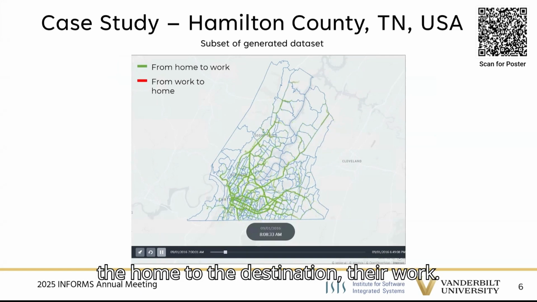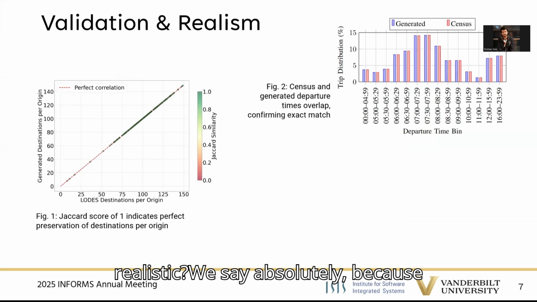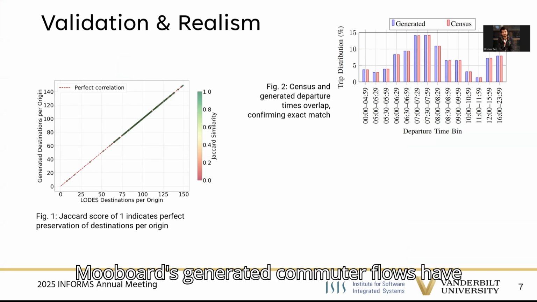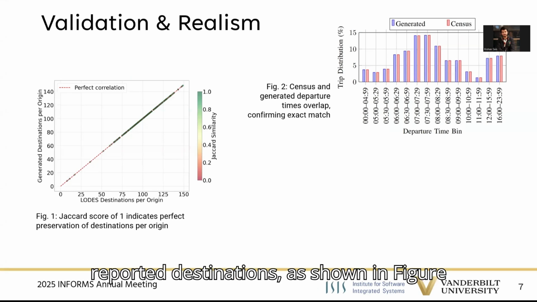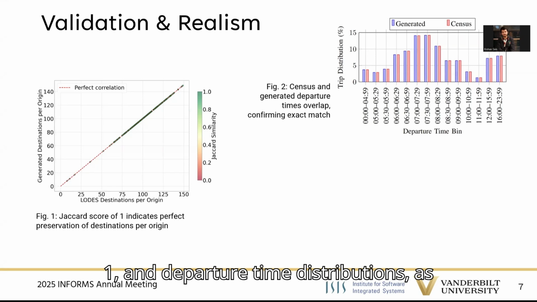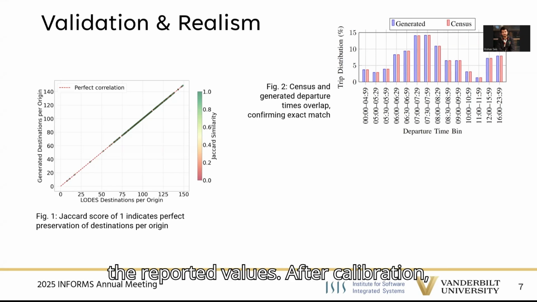the destination, their work. Now the question is, is our data realistic? We say absolutely, because MoveOD's generated commuter flows have been rigorously validated against census-reported destinations, as shown in Figure 1, and departure time distributions, as shown in Figure 2. And both exactly match the reported values.